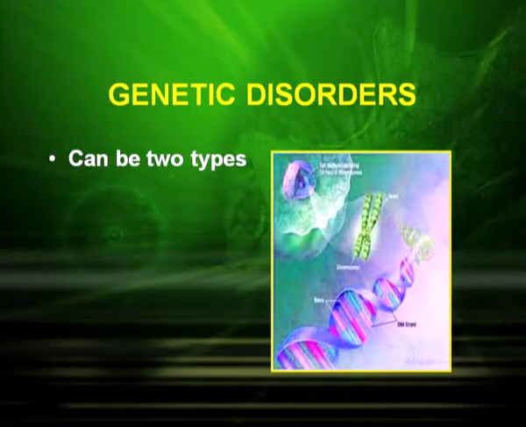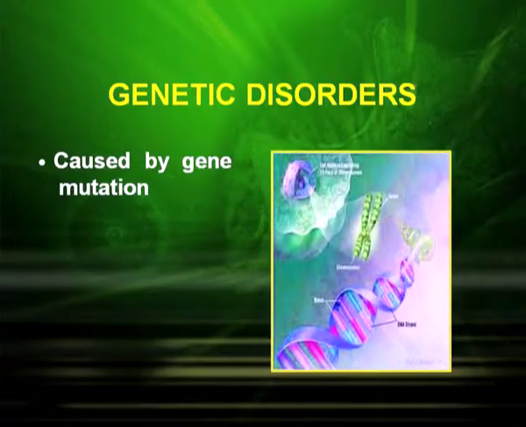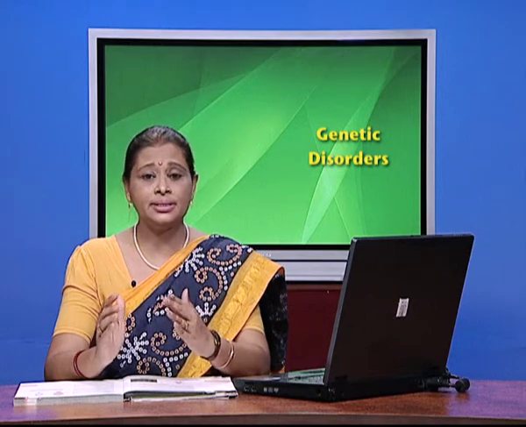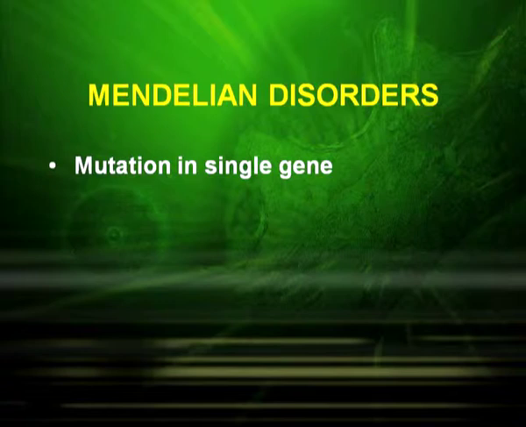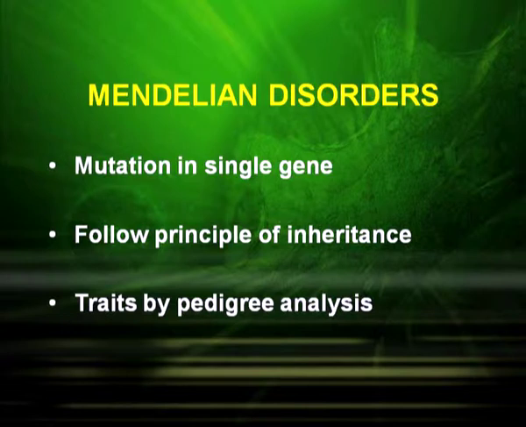Now let's discuss the genetic disorders in men. The genetic disorders are divided into two types: Mendelian disorder and chromosomal disorder. In general, the genetic disorders are caused by gene mutation. So we divide them into Mendelian disorders or chromosomal disorders. Let us first start with the Mendelian disorders. In Mendelian disorders, the mutation is in a single gene. This follows the principle of inheritance, and the traits can be analyzed by pedigree analysis.